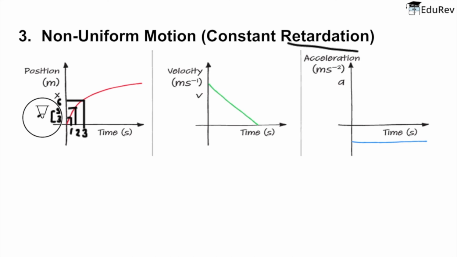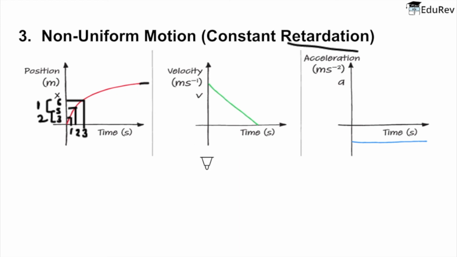See, the difference here was 2 meter, and here the difference is only 1 meter, although it has increased. So that's our position time graph for constant retardation. And we can see here that when velocity reaches 0, our position again attains a constant value, just like we saw in the state of rest.